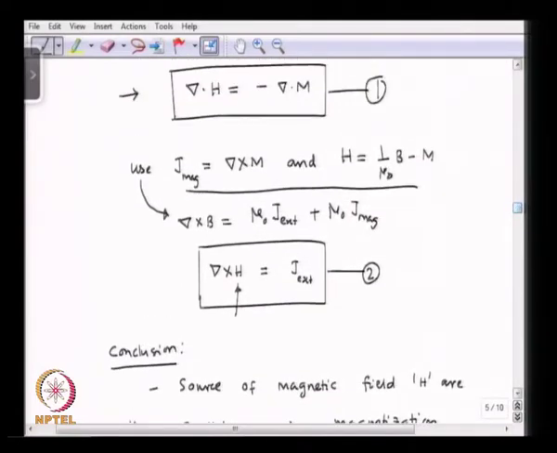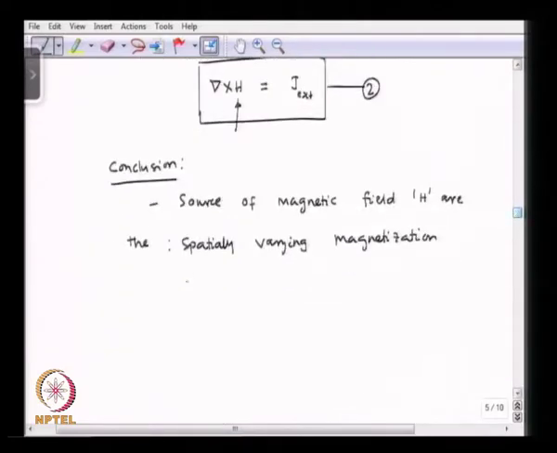Okay. This is the spatially varying magnetization, and also we have the external current density, as you see here in this equation. Okay.